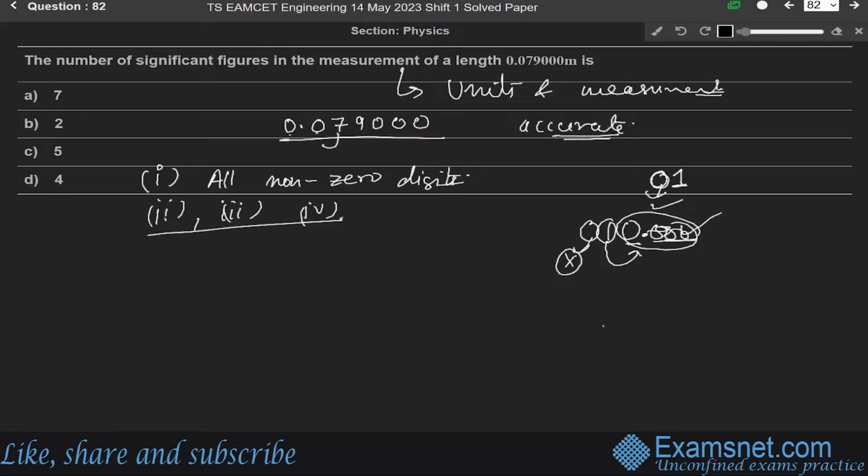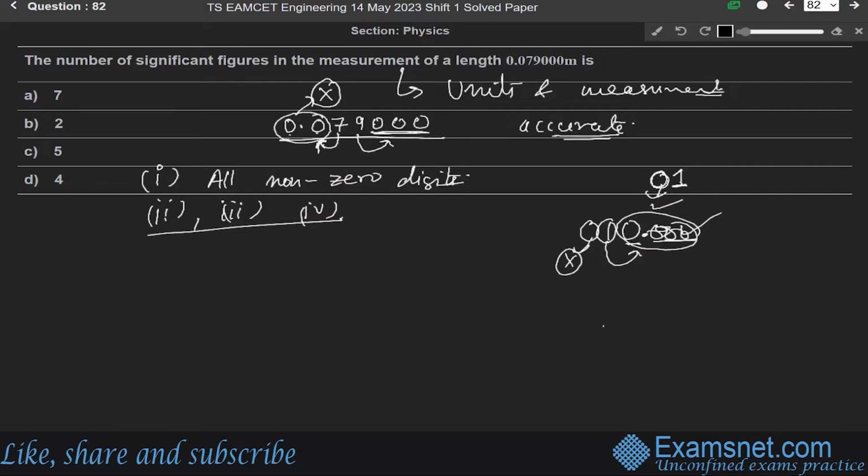So in this given question, according to these rules, the zero and these two zeros come to the left of the significant figures, so these will not be considered significant. But these three zeros that are coming to the right of the significant figure will be considered significant ones.